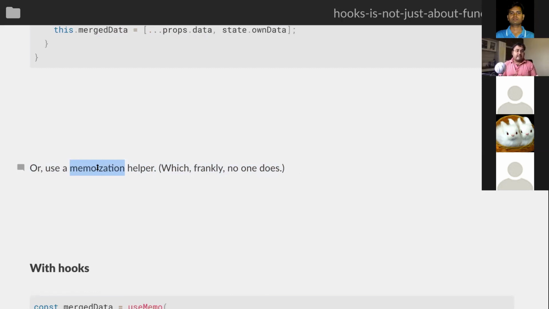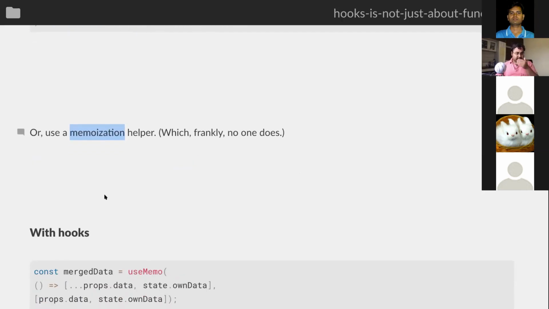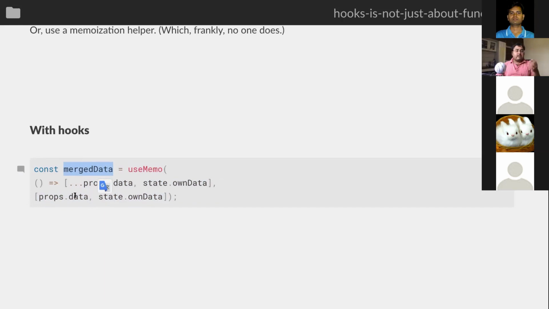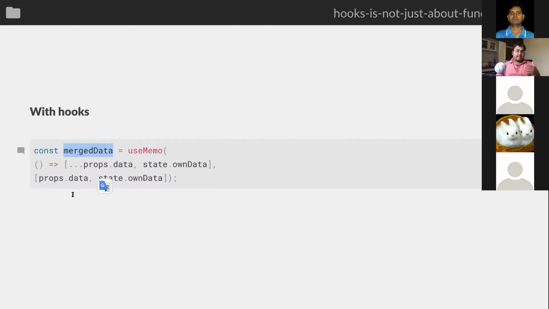Having derived variables. But when you move to hooks, this is a very easy thing to do. So what you do is something like this, right? Earlier we were having this method which gives us a new array. Now what you do is you pass that function to useMemo and say that these are my dependencies. So if my dependency changes, then call this function to give me a new merged data. And also because this is a function, if you create this merged data near the top of your function, it's also available everywhere. You don't need to put this into something like this, right? So it kind of gives us an easy way of having a memoized variable in case of hooks.